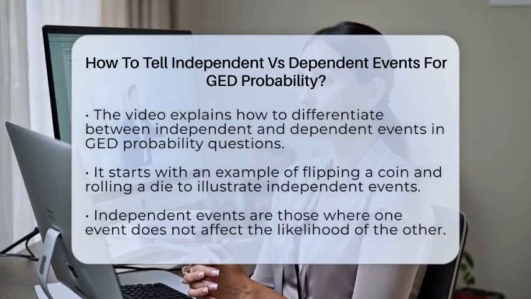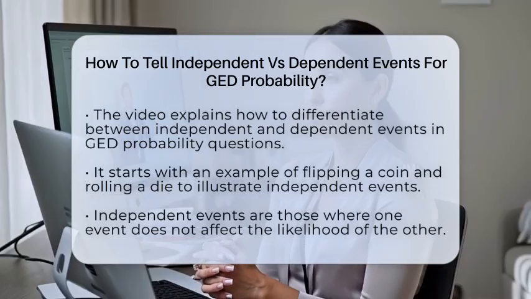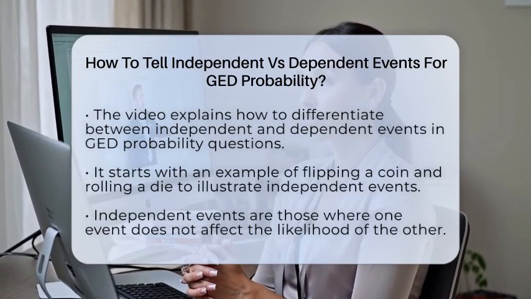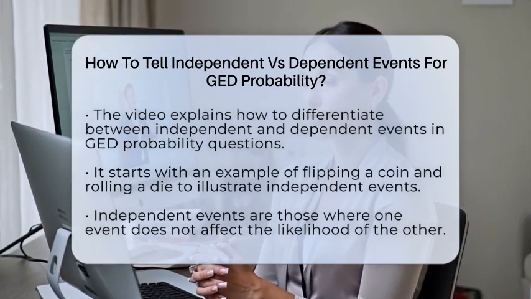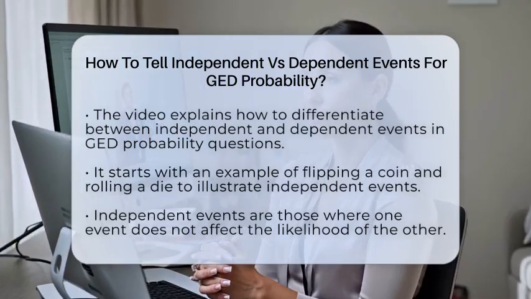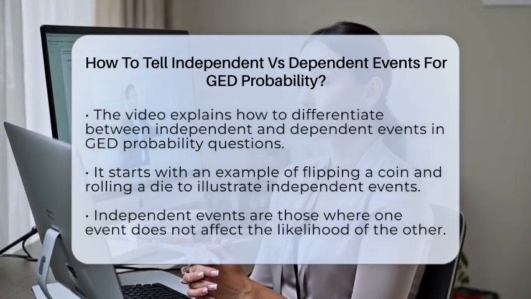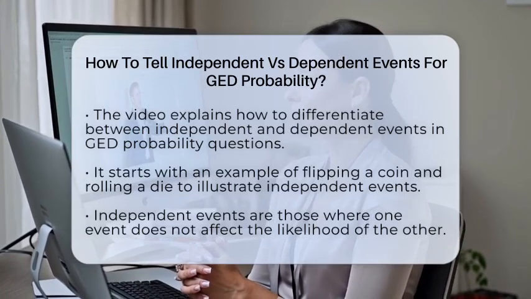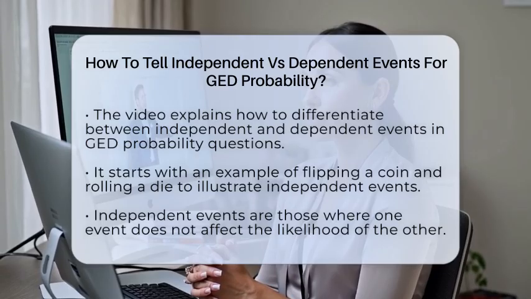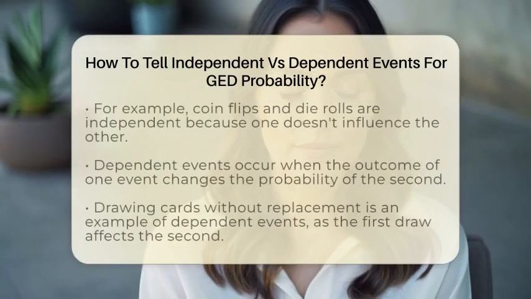When working with probability in GED mathematical reasoning and data analysis and statistics, understanding whether events are independent or dependent is key. Let's start with independent events. These are events where what happens in one doesn't change the chances of what happens in the other. For example, tossing a coin and then rolling a die. The coin flip doesn't influence the die roll at all.